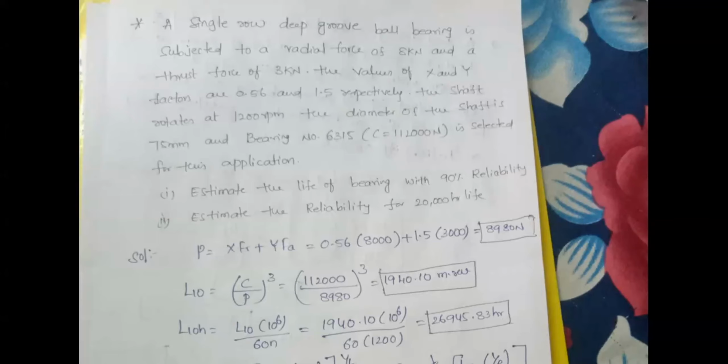And one more thing, sometimes they may ask you to calculate the life of a bearing for 99 or 95 percent of the bearings. If they ask for the life of the bearing, then the formula is the same as your L10 formula. What is the L10 formula? L10 equals 60 into N into L10H by 10 power 6. Here also we have the same thing, only the difference is you have to replace L10 or L90.